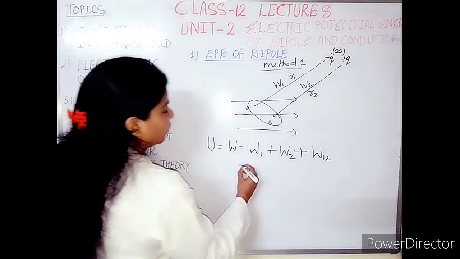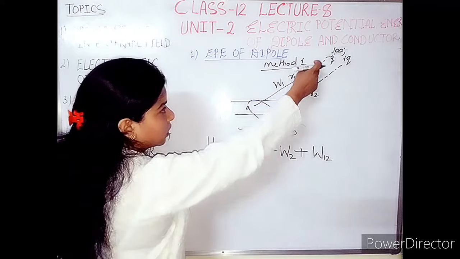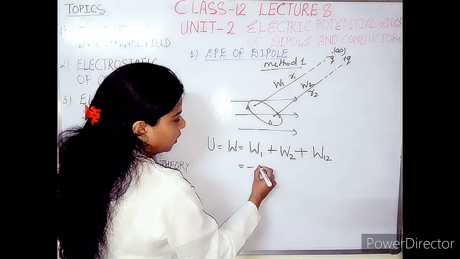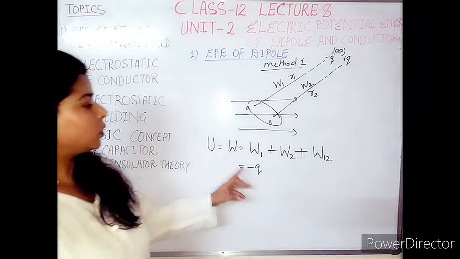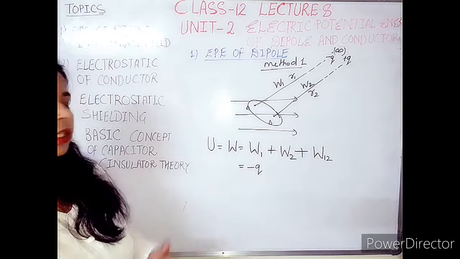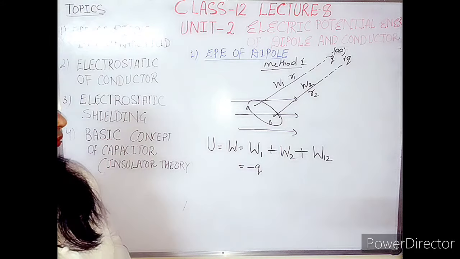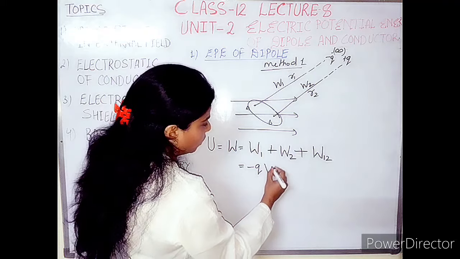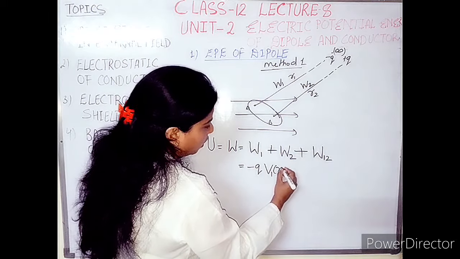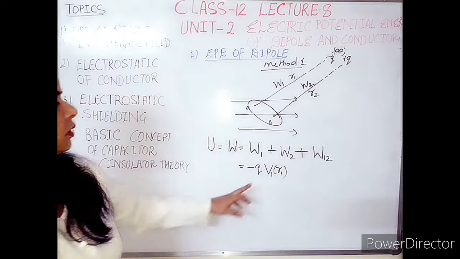So W1 is equal to what? It is related to the minus q charge. You know that work is a scalar quantity and we need to put the sign of charge if we are taking any scalar quantity. I told it earlier. So here, minus q into V1 at R1.